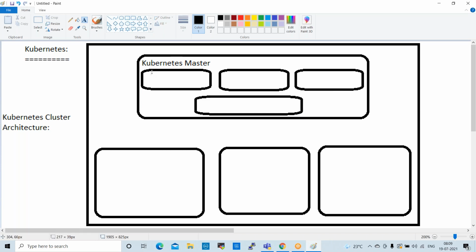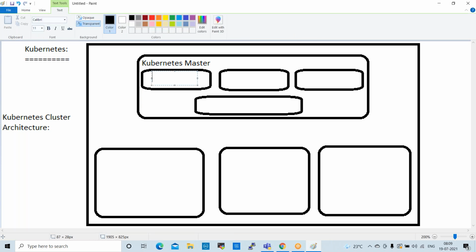etcd cluster area. Yeah, etcd, the first component is etcd.